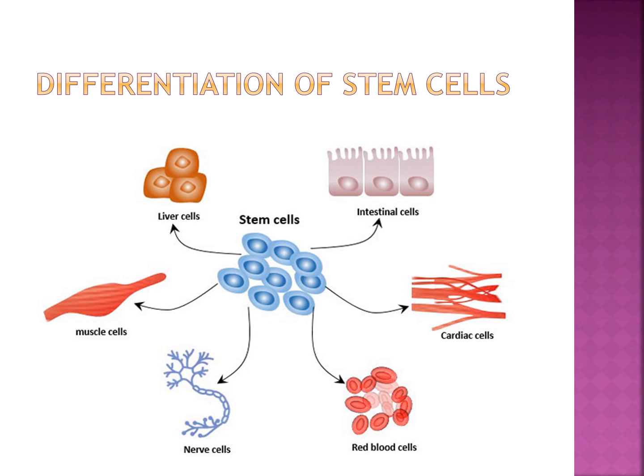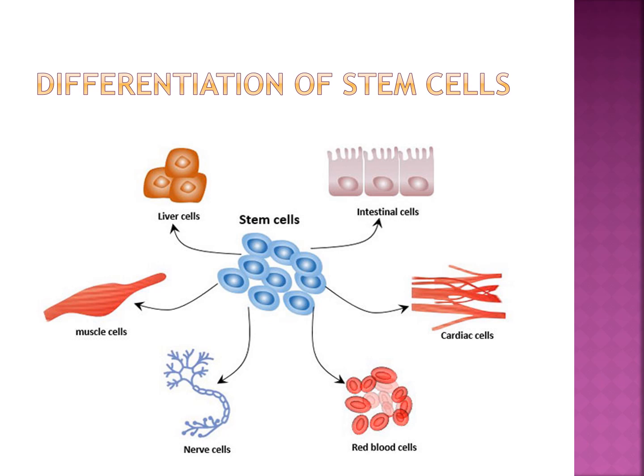They have the ability to divide and give rise to specific cell types. Sources of adult stem cells are amniotic fluid, umbilical cord, and bone marrow.